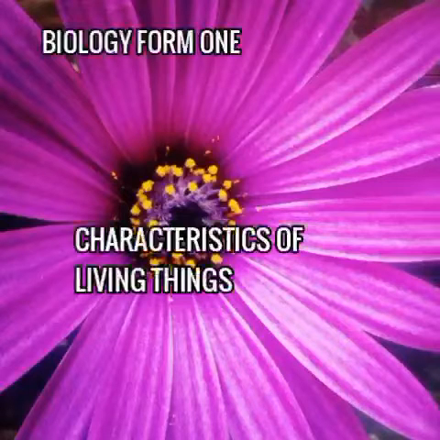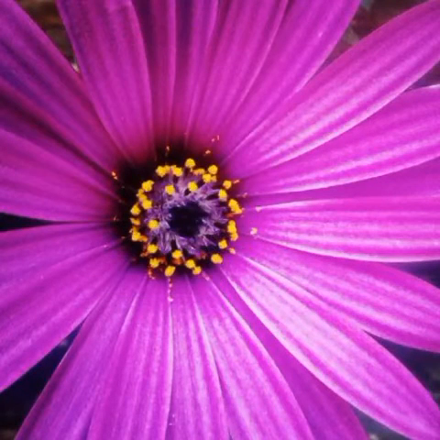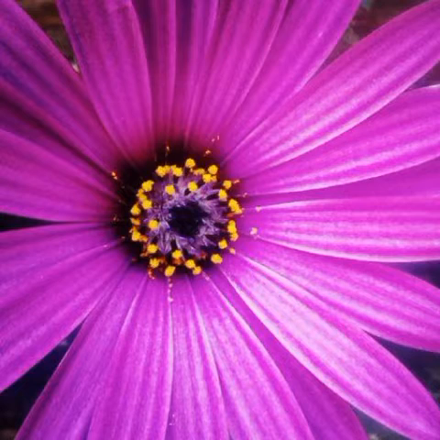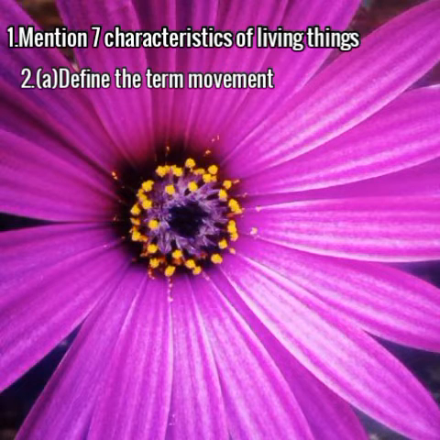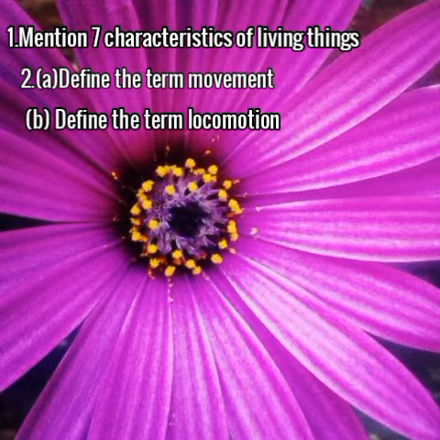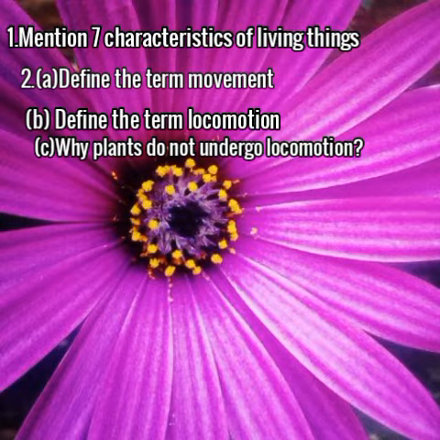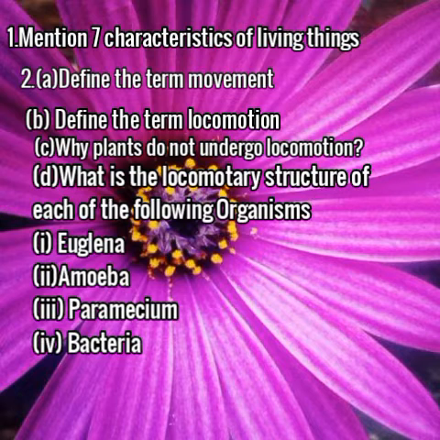For today we are continuing with our topic, and we continue with the questions. The first question states that mention 7 characteristics of living things. The second question states that A. Define the term movement. B. Define the term locomotion. C. Why plants do not undergo locomotion. D. What is the locomotor structure of each of the following organisms? Roman 1, Euglena. Roman 2, Amoeba. Roman 3, Paramecium. Roman 4, bacteria.